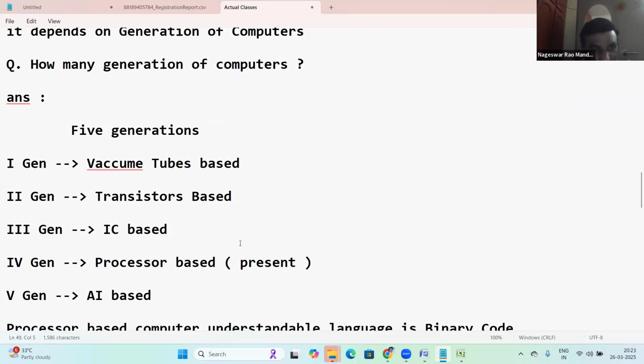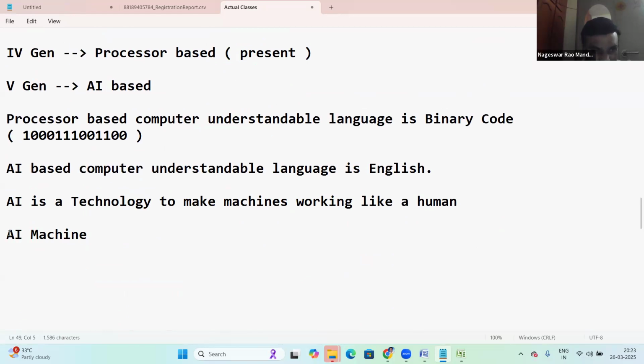Whenever you ask any question, what happens here? First of all, your question goes to the AI machine. The AI machine takes that question and sends it to the backend programming language. What is the backend programming language? Java, Python, R language. That machine will take your request, your question.